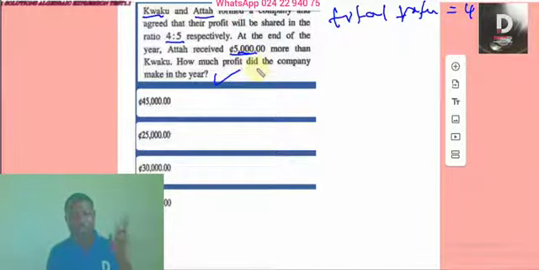Whenever I give you ratio, percentage, fraction, decimal, and a certain quantity is given to you, ask where it belongs to and trace it to the fraction or proportional ratio. So he said Ata received 5,000 more than Kweku. What does it mean? That is the difference between the amount they got each, isn't it? Therefore, let's